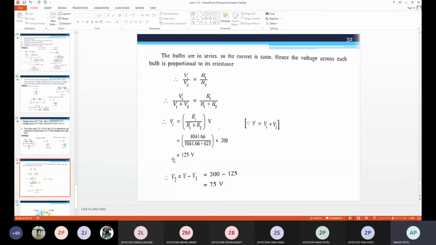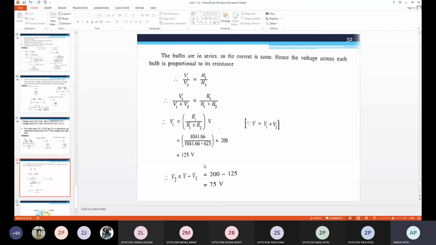Or we know V2 is V minus V1. Yes, 75 volt. Now, does anyone have any doubt regarding this voltage divider rule?